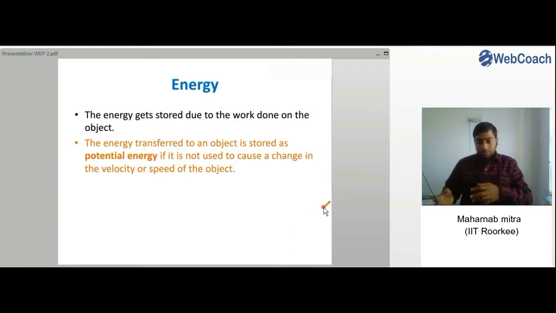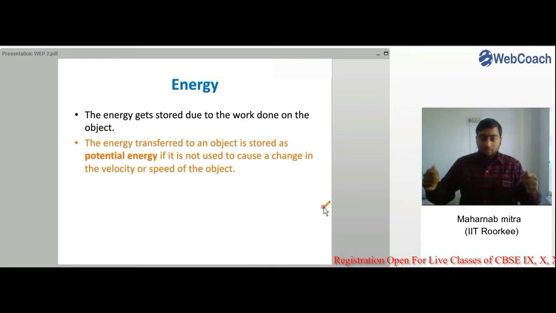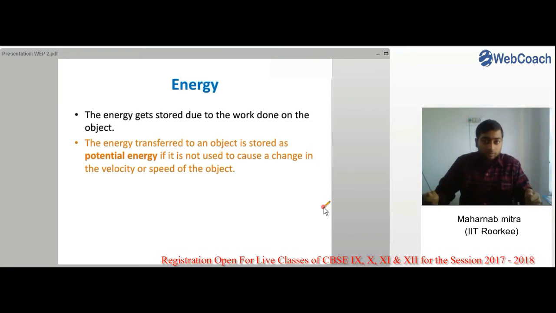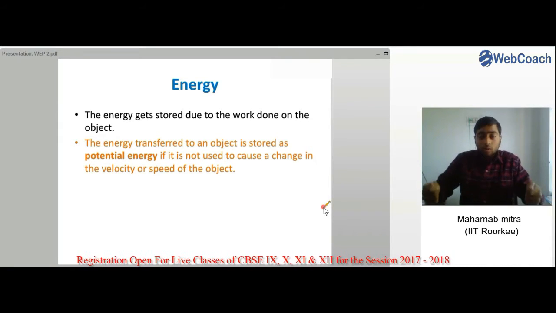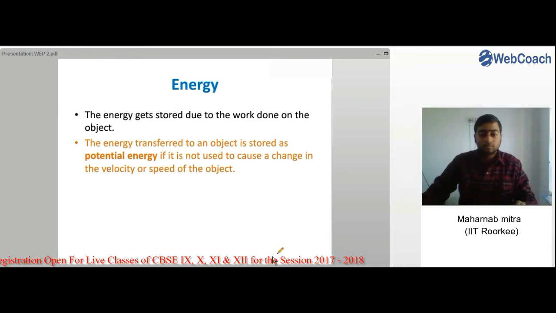So the energy transferred to an object is stored as potential energy if it is not used to cause a change in the velocity or speed of that object. What we have done, we have stretched it and kept it at that place. We were not giving it a velocity or a speed, right? We were keeping it at a standstill position, and due to that stretching, potential energy had been stored in it, or now it had the potential to do some work on its own once it is let go.